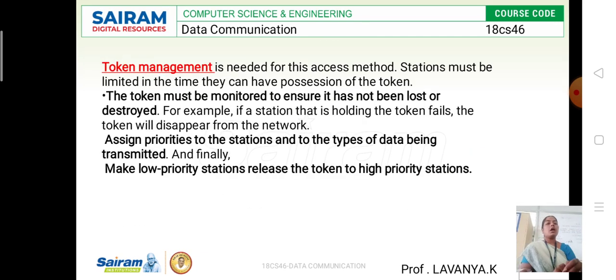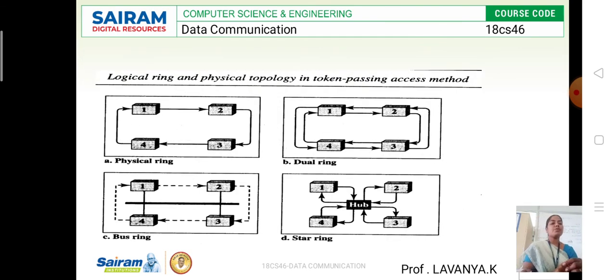So here in the token system, we are going to use four types of topology: physical ring, dual ring, bus topology, and star topology. These four we are going to classify under token management or token ring.